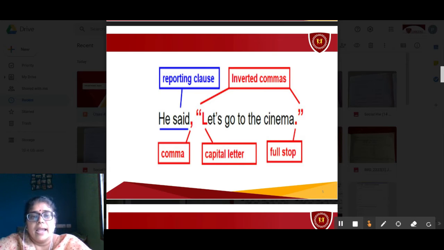After the comma, the inverted commas open, and then the first letter of the word is written in a capital letter. When that ends, we put a full stop and then close the inverted commas.